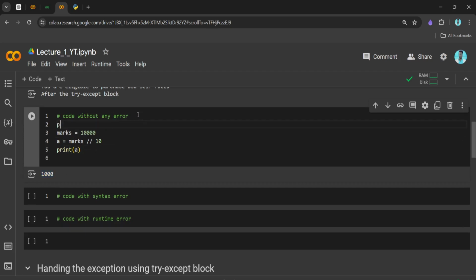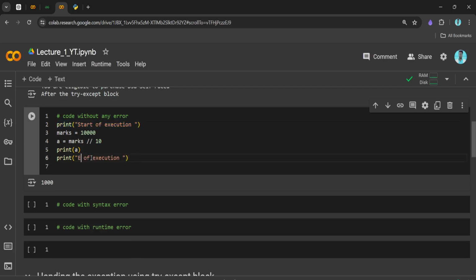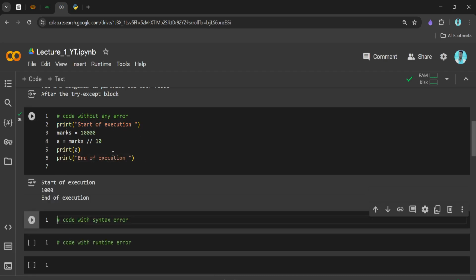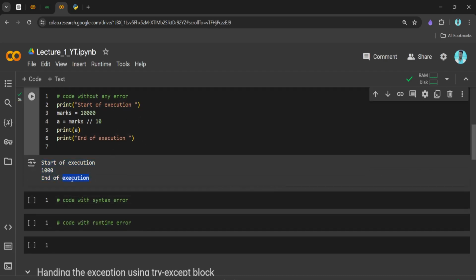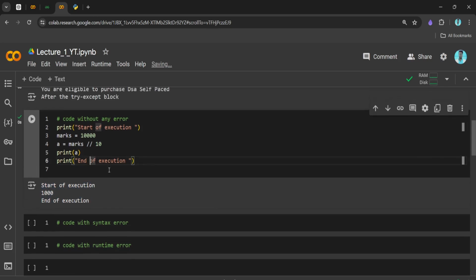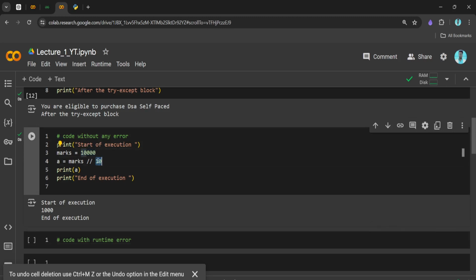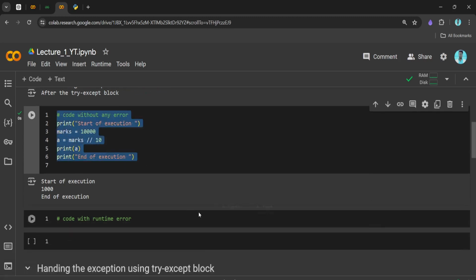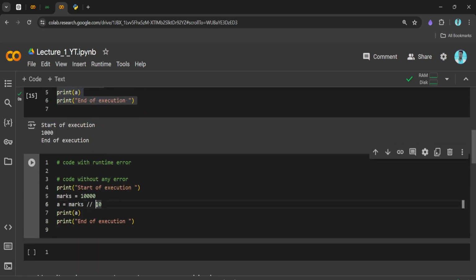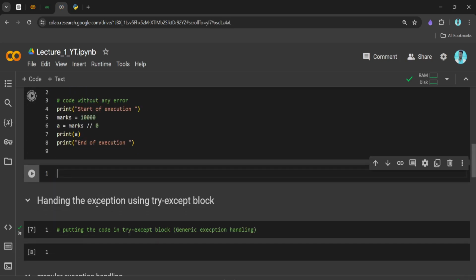And let's put a print here, start of execution, and here let's put end of execution, right? Now you can see we got everything we expected. Here we don't have any exception, this code ran properly. Let's say we have a code with a runtime exception. So let's say we divide this by 0, and let's see what we are getting.